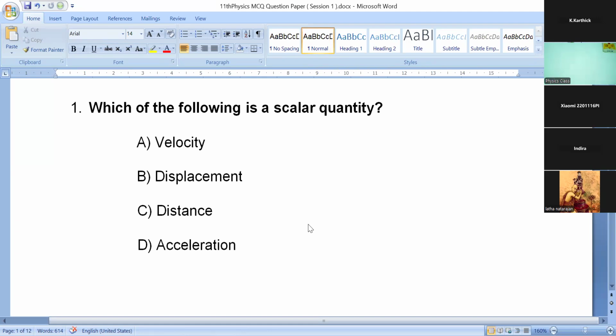This is your first question. Which of the following is a scalar quantity? Don't give the answer via the chat box. Write it on your paper. First question: which of the following is a scalar quantity? A. Velocity. B. Displacement. C. Distance. D. Acceleration. We will wait for 1 minute and then we will move on to the second question.